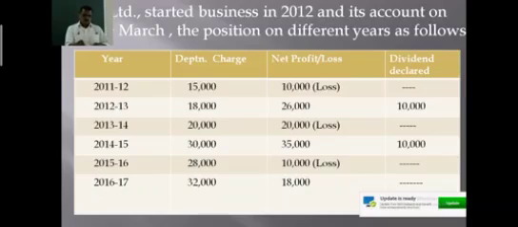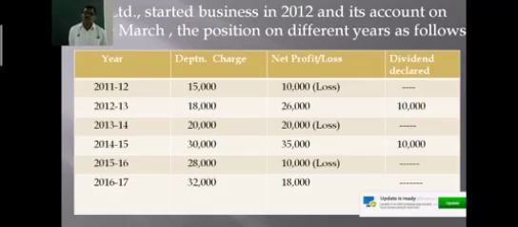So here, what you have to do is calculate the amount of divisible profits. Considering all these years' profit and all these years' depreciation, what is the amount of divisible profit at the end of the year? The directors of the company want to declare dividends, and what profit is available to declare dividends?